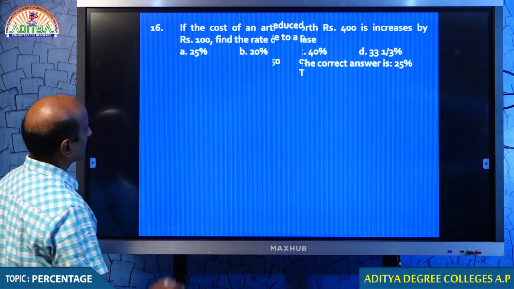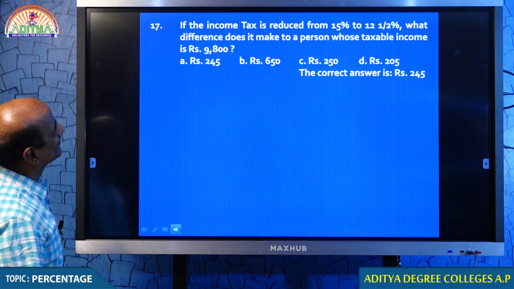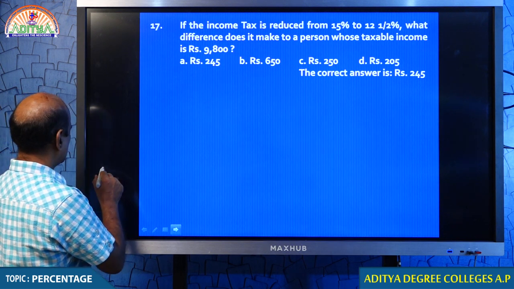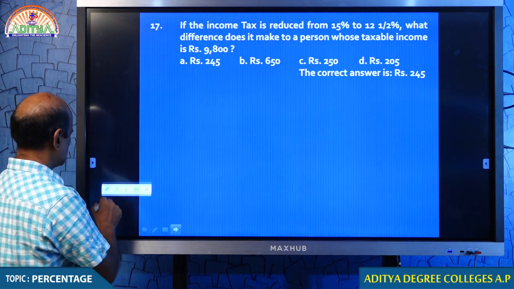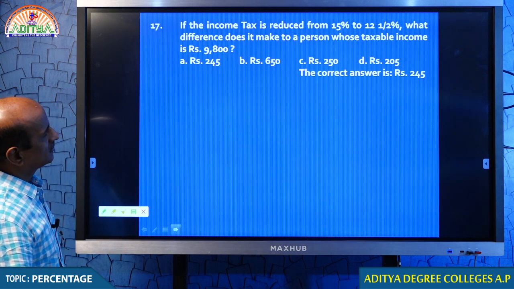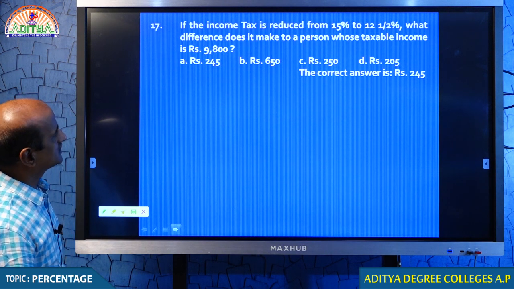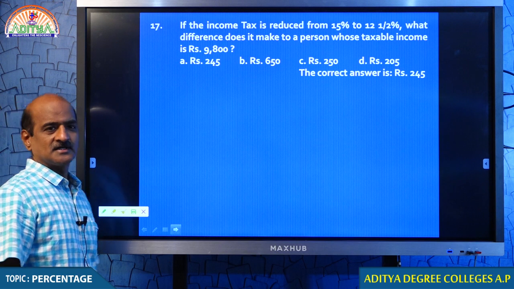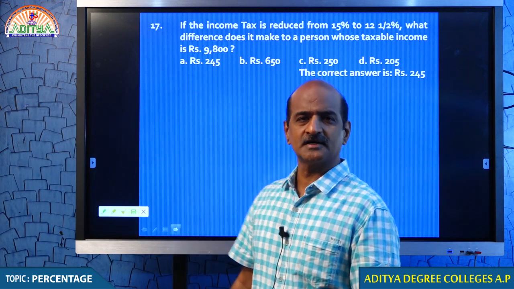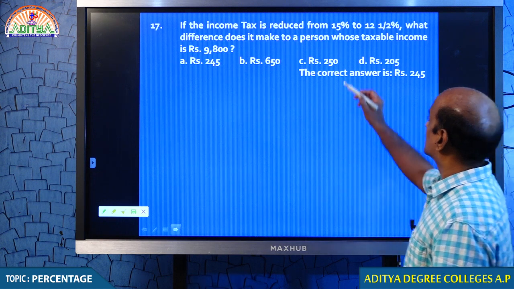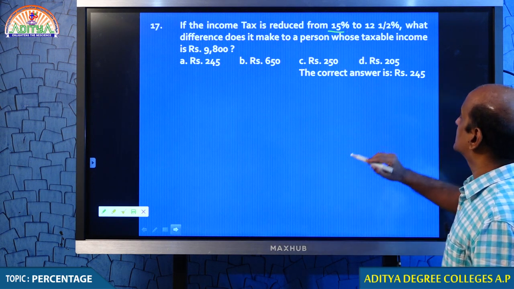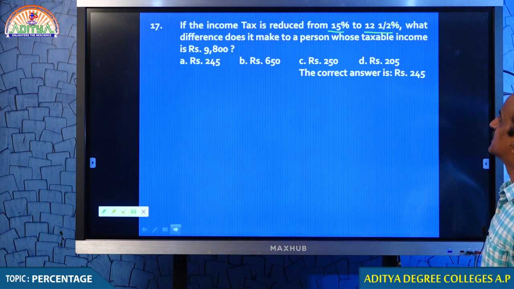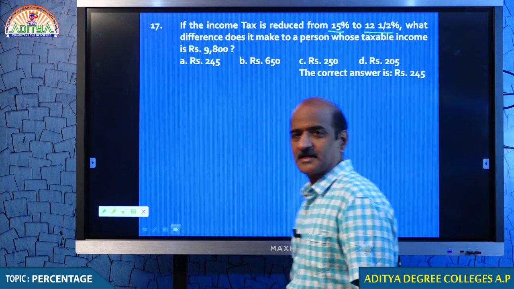Yes, students, still similar question, you can do it. If the income tax is reduced from 15% to 12.5%, what difference does it make to a person whose taxable income is 9,800? What do you understand from this, my dear students? Earlier, he used to pay 15% tax, now he is paying only 12.5%.